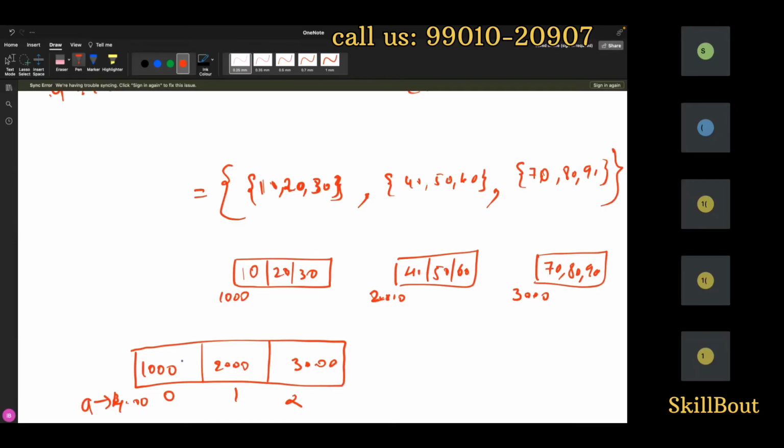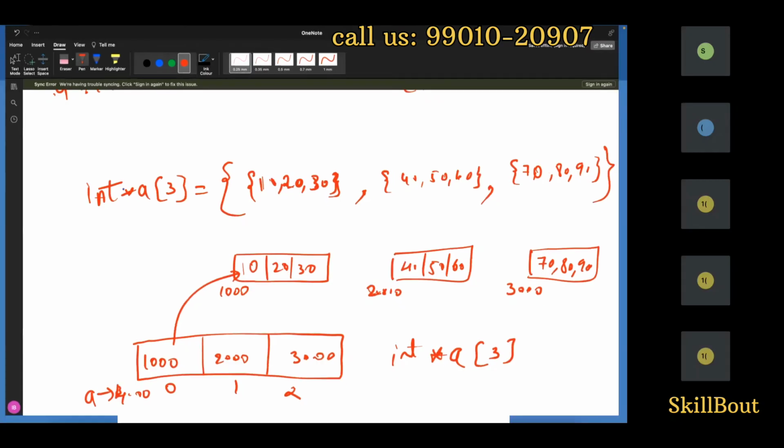Now how do I create it? Since I have 3 blocks, I'll write 3 blocks. To hold each initial address, I have a star. Inside this, I have the address type. This address is pointing to here. What is the type of this one? Integer block. That's the reason I'll write it like this: a of 3, star of integer.